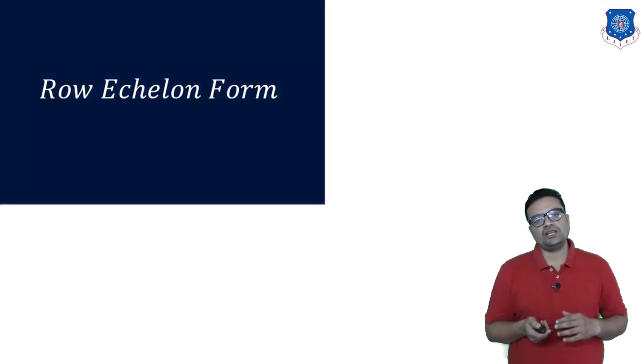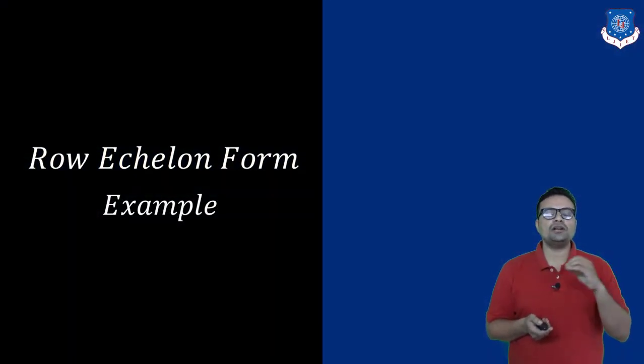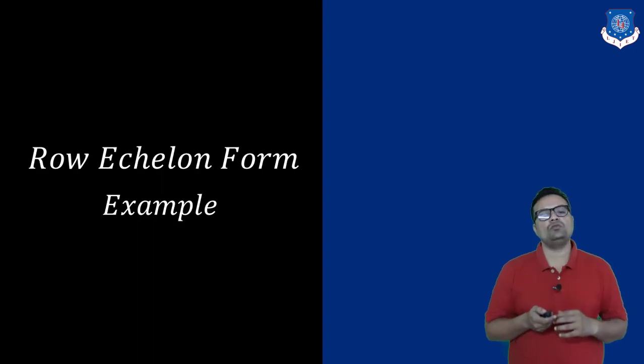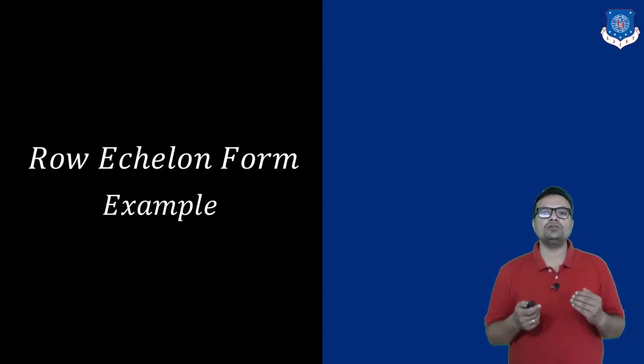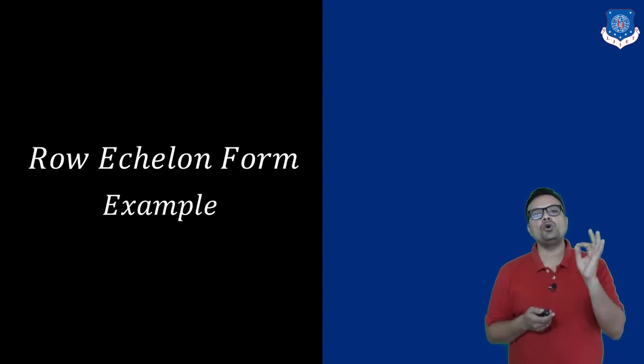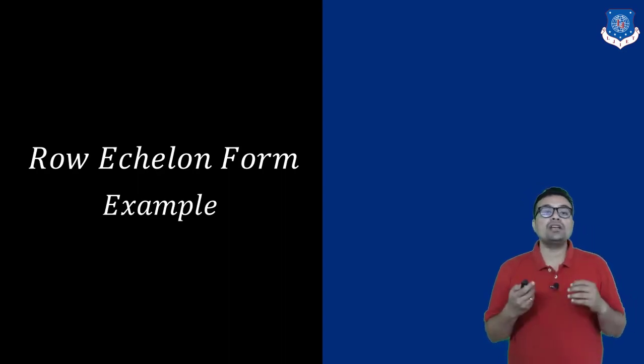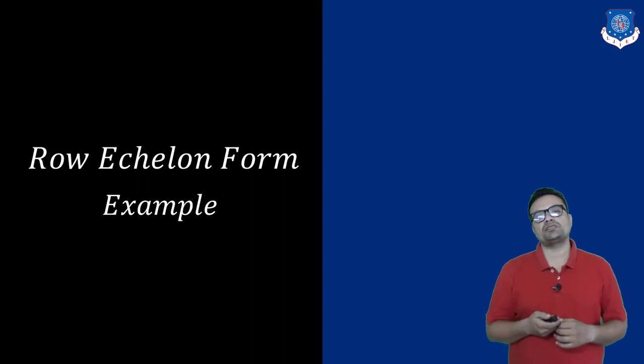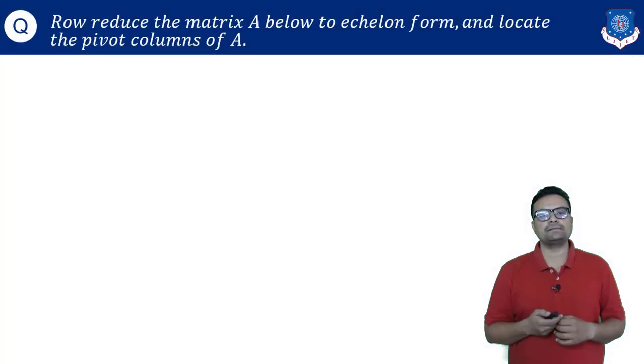For example, if I consider one particular way in which I will convert my matrix into row echelon form, in that I will show you how there is a possibility of various row echelon forms of the matrix. Now remember one thing, whenever you are converting your matrix into row echelon form, only and only row operations are allowed. We cannot go for column operations anytime to find row echelon form of the matrix.